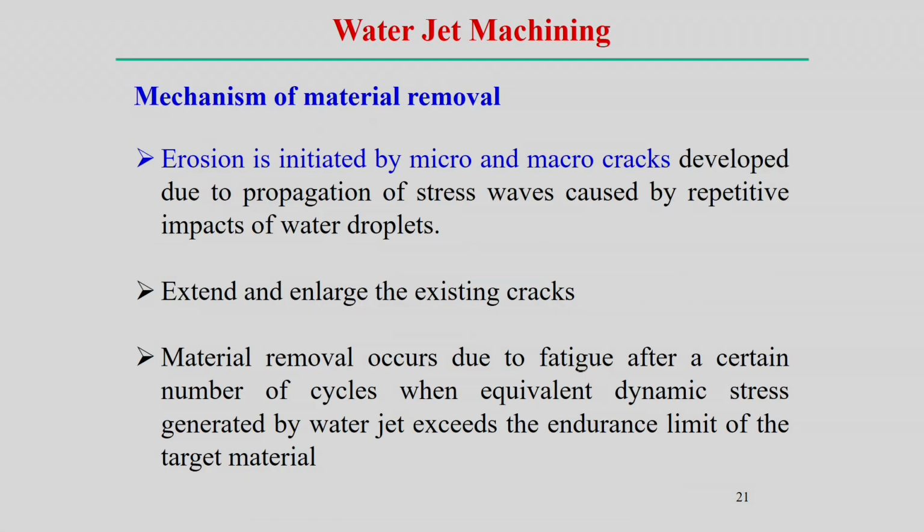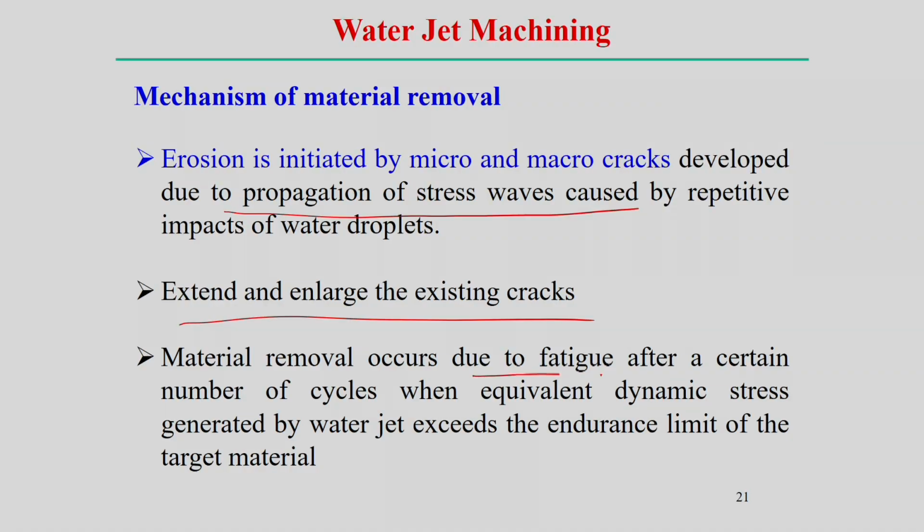The mechanism of removal is simply that erosion is initiated by the formation of micro and macro cracks, and then further development of the cracks occurs due to the propagation of the stress wave and by repetitive impact of the water droplets. So, this is the typical mechanism, propagation of the stress waves, but there is a requirement to initiate the formation of the micro crack first.